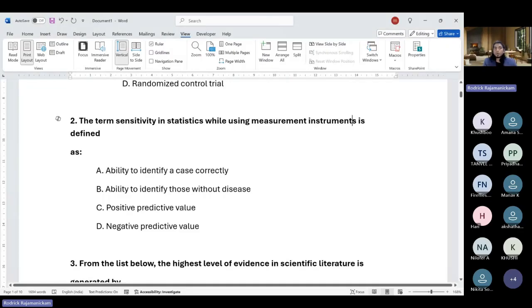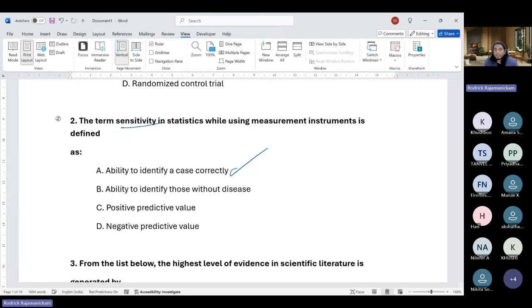Yeah. So sensitivity is basically the extent to which a new measuring tool works. Okay. So you're developing a new measuring tool, and there is some other tool, let's consider the gold standard. So compared to the gold standard, is your measuring tool getting it right? In the sense that, is it identifying a person with a disorder correctly? So that will be sensitivity. Okay.